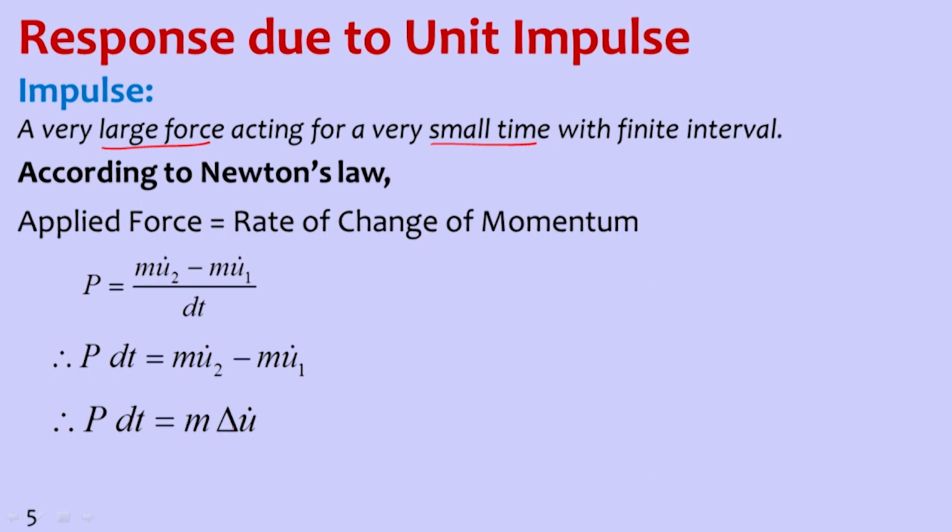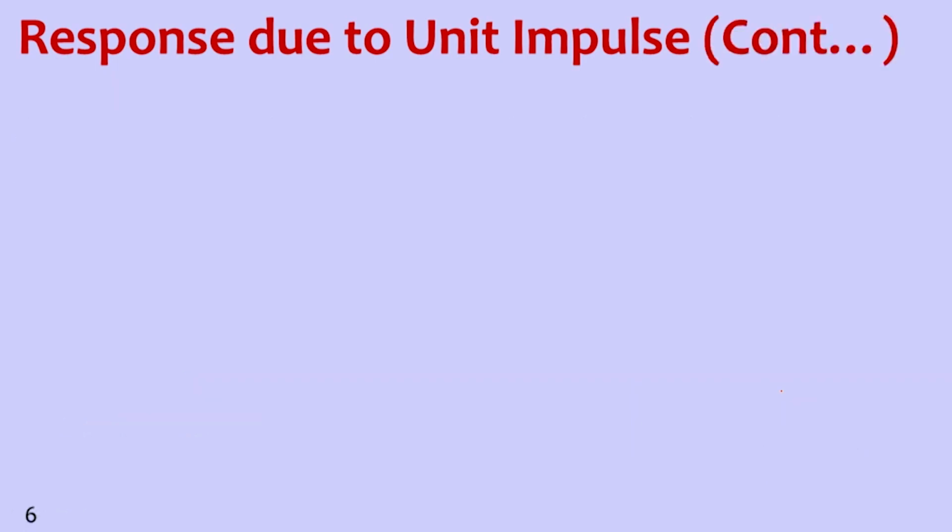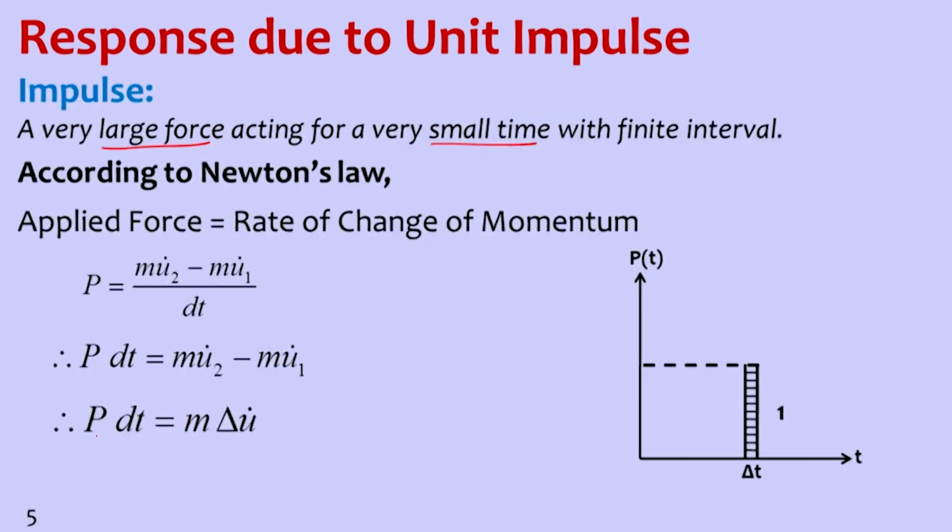So change of velocity multiplied by mass is impulse, and force into time is impulse. This is a unit impulse, so we are making it 1 unit. If force P is equal to 1, then P into delta t value is 1.